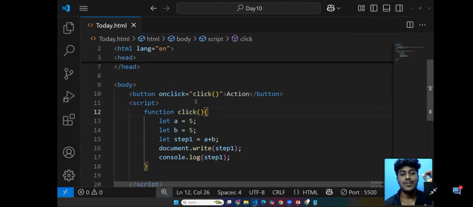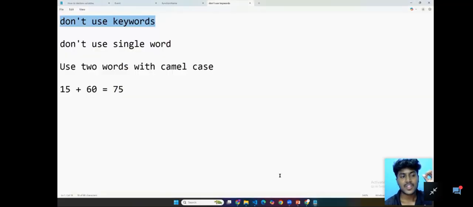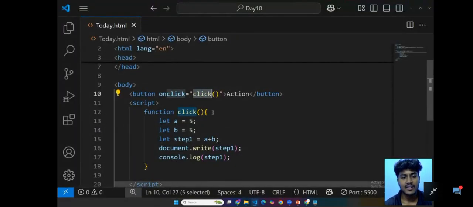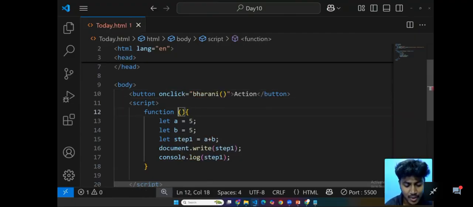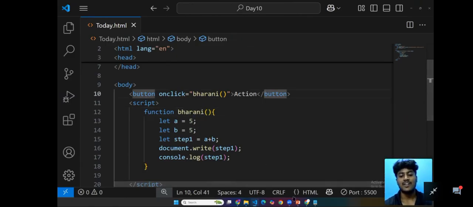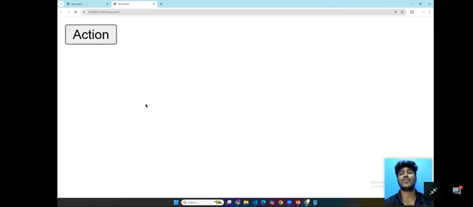Okay, so as I told you before, don't use keywords, don't use single words. Can we check? Remove the click, we are going to provide the name Bharani and check. So it is a single name but not a keyword. Now we are going to check. Yes, the output has come.